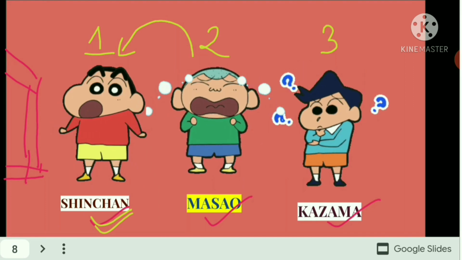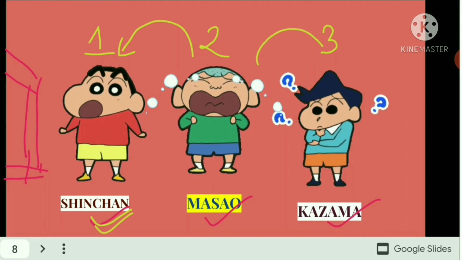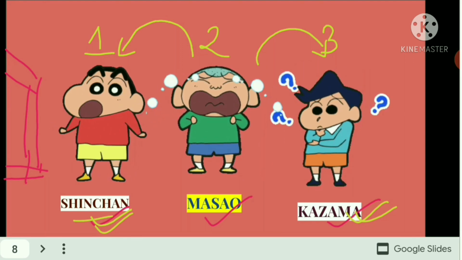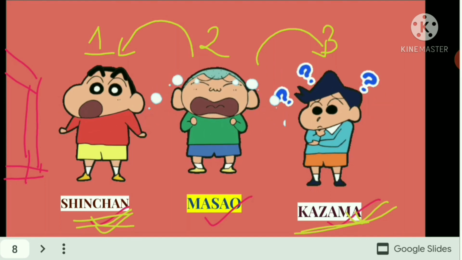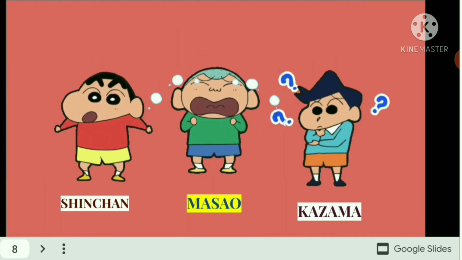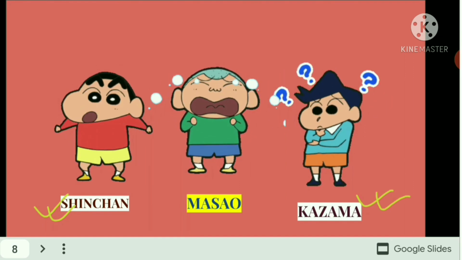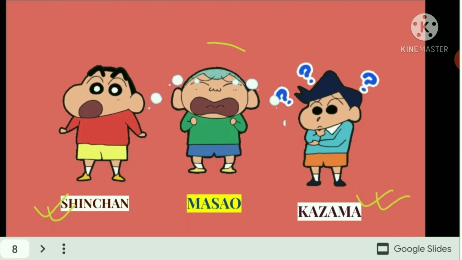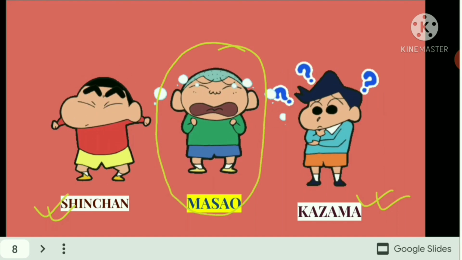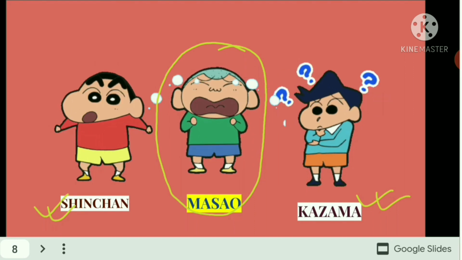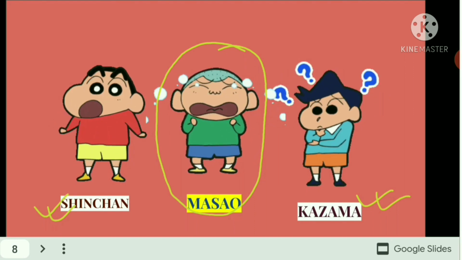And who is standing after Masao? Kazama is standing after Masao. Okay, now if I ask who is standing in between Shin Chan and Kazama? You just see, here Shin Chan is standing, here Kazama. So between these two, Masao is standing. I hope you have understood the terms before, after and between.